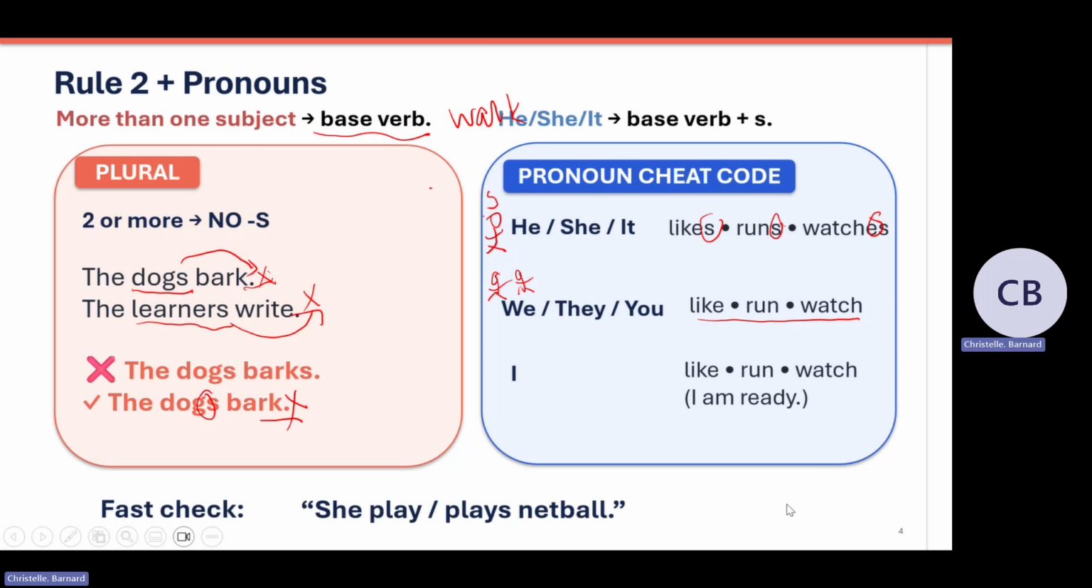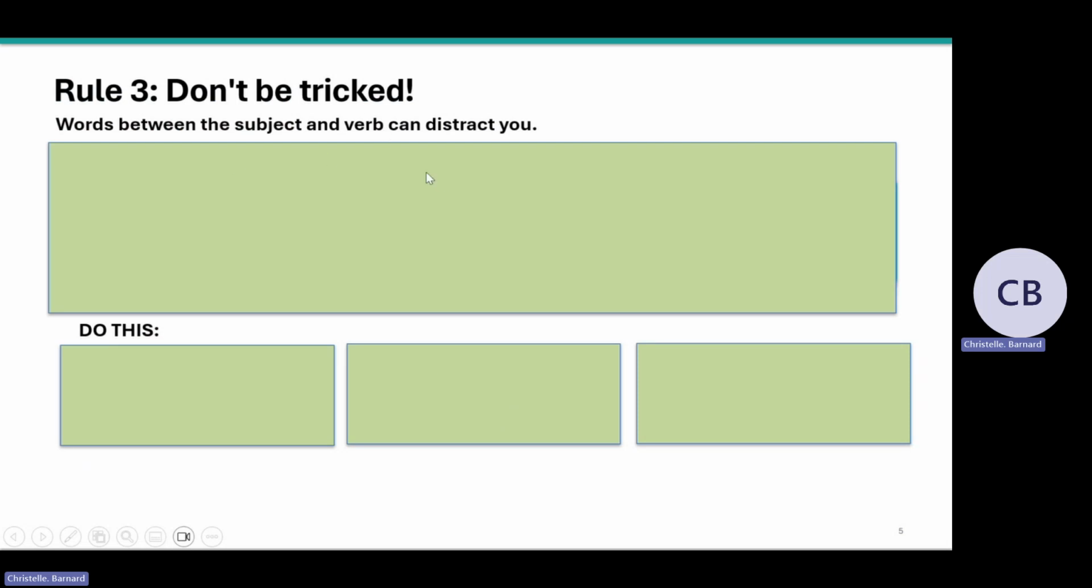She plays or play netball. Who is the subject? Who or what is doing the work? Play. Who is doing the playing? She. Now remember she, then you check, is she singular or plural? She is only one girl. So if it's single, then we choose, remember what? We choose the verb with the S. So the answer there is plays. I hope that you have that correct. Now don't be tricked, right?